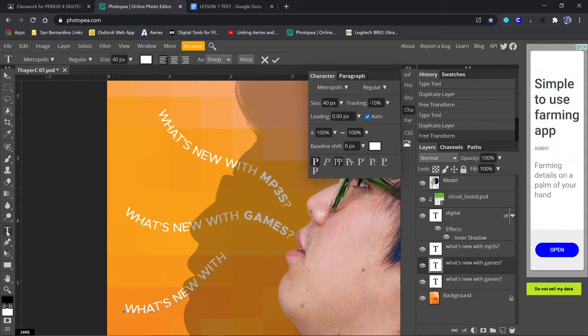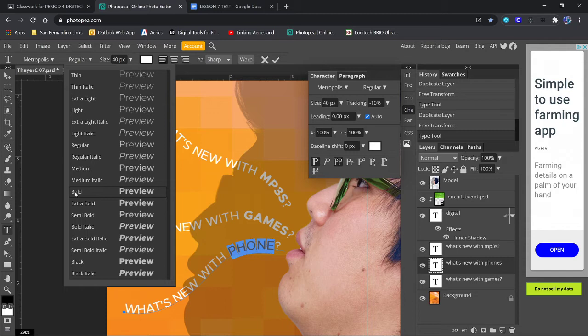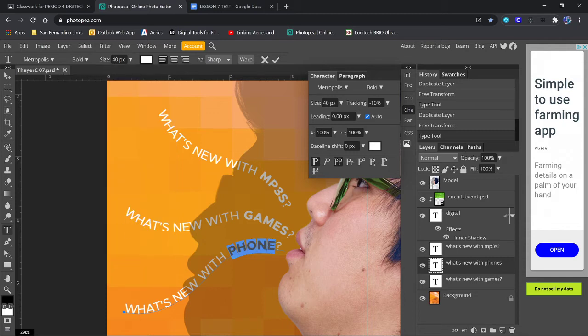Let's see if we can edit our text. I undid that. I think it's just a little too big. Let's say it's phone. I think I started it too far onto the thing. Now the other option we could have is, let's see if I can still bold this. Oh, it still works. Yeah, I'm bummed it won't let me put the S in there because it messes it up. We'll just leave it phone.